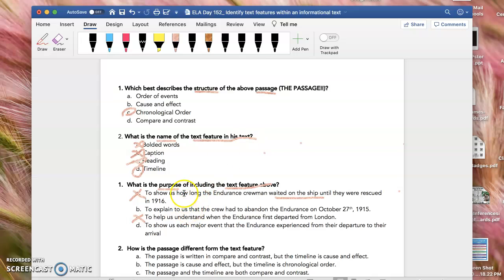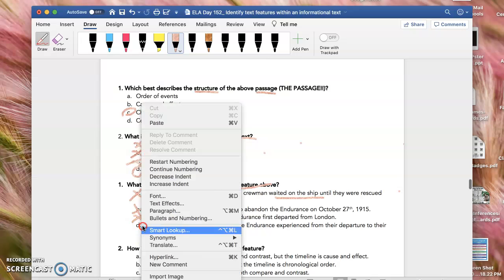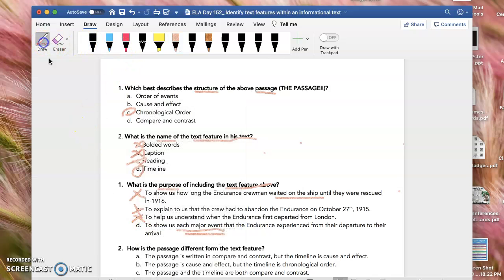And that's just like what I talked about on C. That's only one event. The timeline doesn't just give you one event. It gives you each major event. Okay? Each major event. And so that's what the timeline tells us. It helps us to figure out each event that happened during that time.